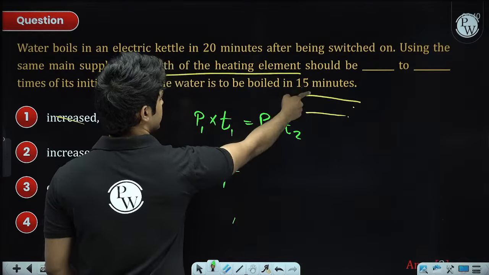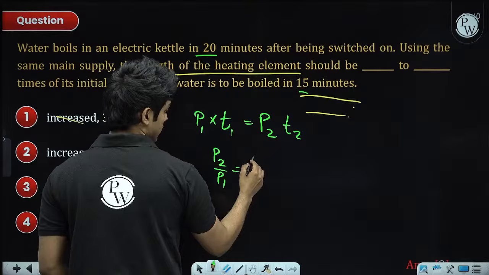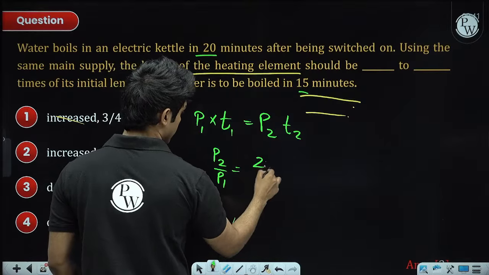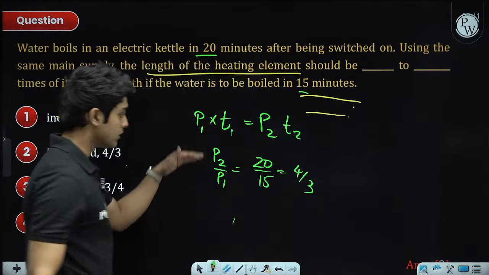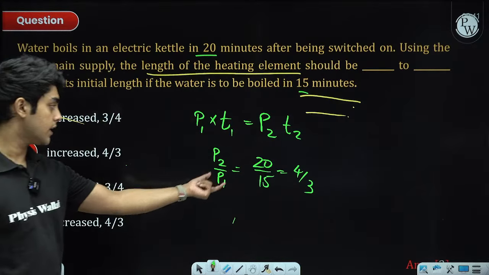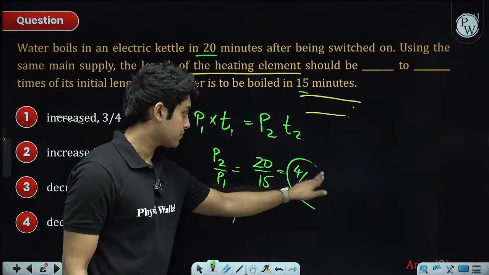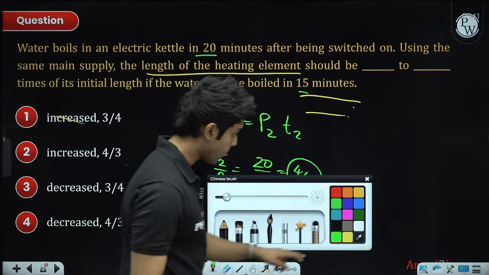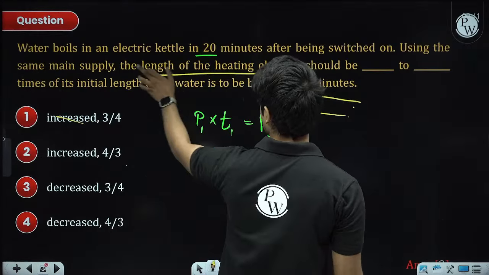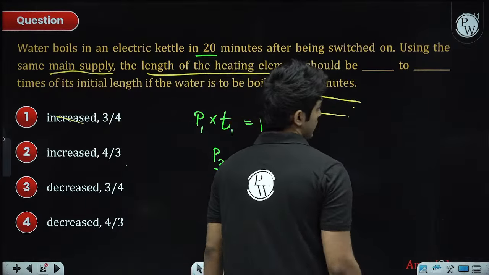in the second case we are boiling it in 15 minutes, in the first it is boiled in 20 minutes. So this will be 20 by 15 or 4 by 3. So in the second case, we have to increase the power of the heating element by 4 by 3 times the initial case. Now in case 1 and case 2, of course the supply is the same. So we can write